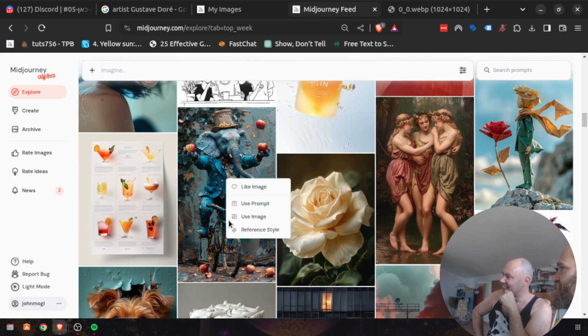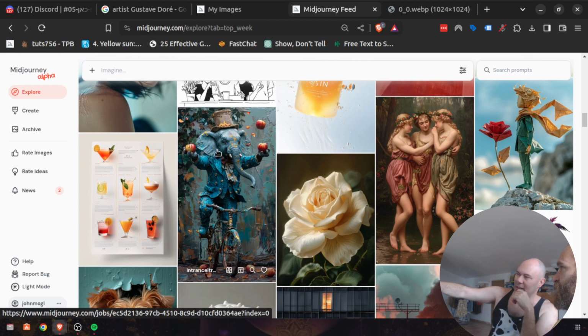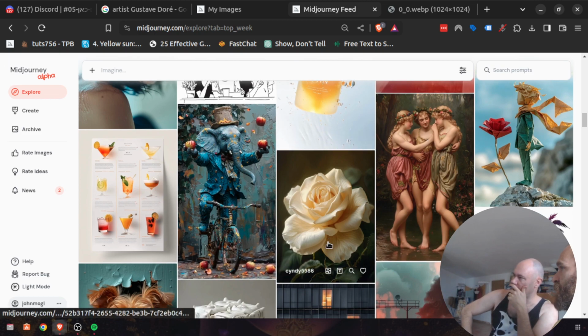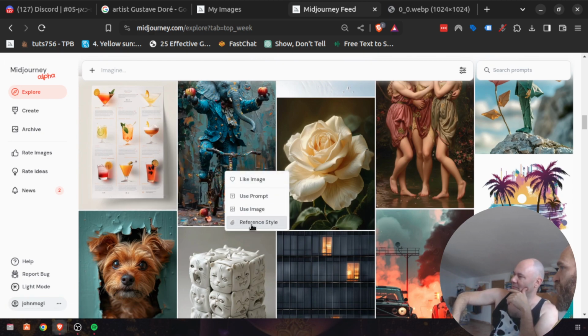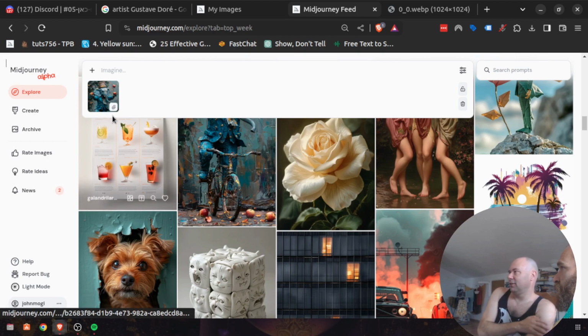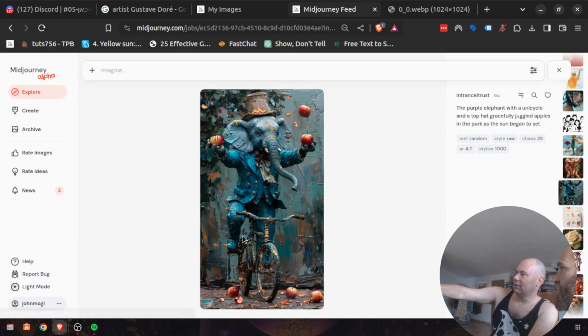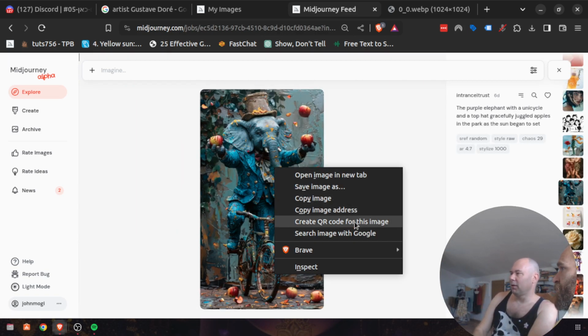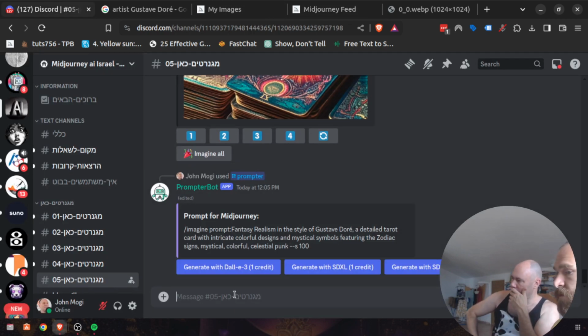I've seen a few elements. So use image or use prompt, well, you could just hit it and then copy the URL. Yeah, copy the URL. All right. Or right click it. Use reference style. Oh, reference style is good. It is good. But that's not what I want. Hit it once, right click it and copy image address. Okay, so now you can describe it.